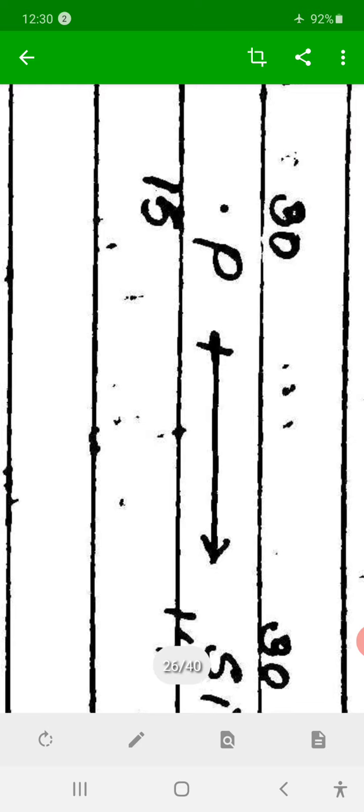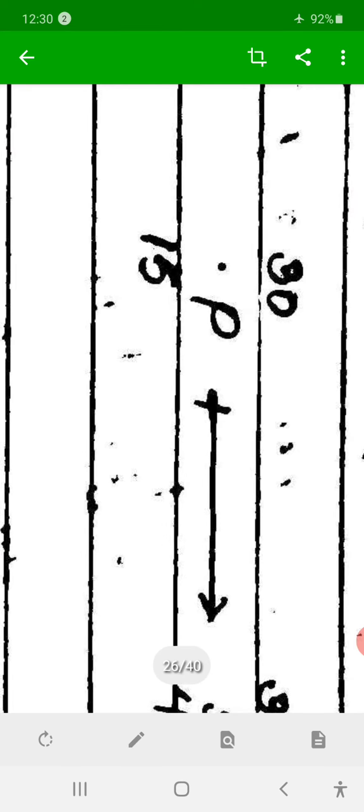See here, 15 protons, 15 neutrons. Then one of the protons, what is a proton? A proton is a particle having mass 1 AMU, nearly one atomic mass unit, and charge plus 1.